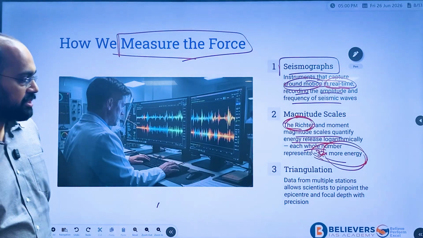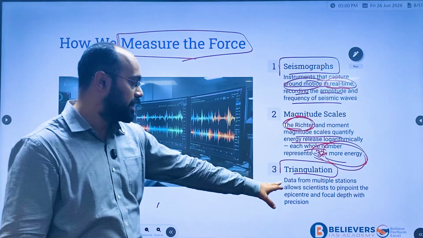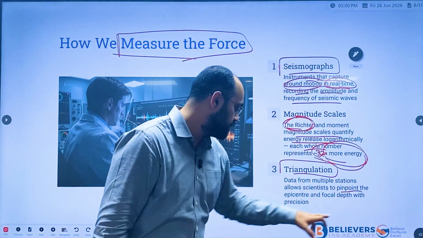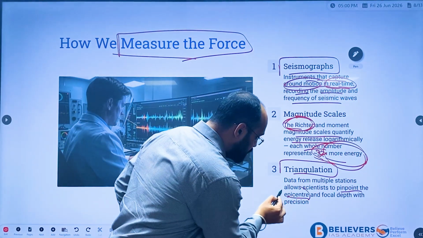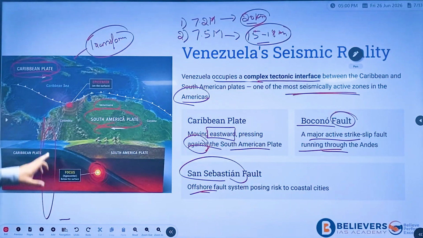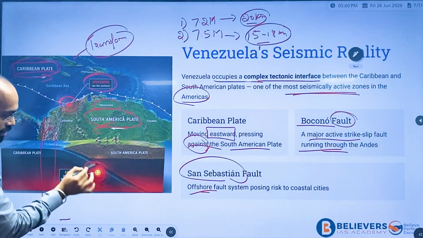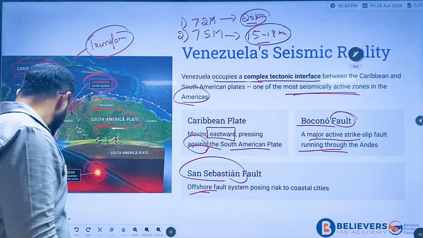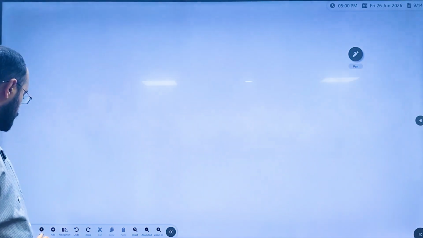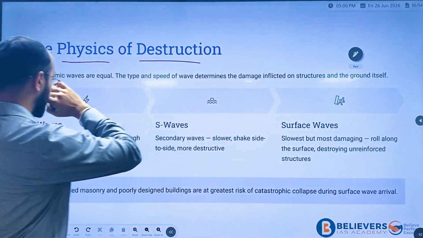Okay, and data, this is triangulation. In triangulation, data from multiple stations allow scientists to pinpoint the epicenter. This is what we use for epicenter and focus. If you see, this is the epicenter on the Earth's surface. This is the focus. And next we'll see what are the physics of destruction.